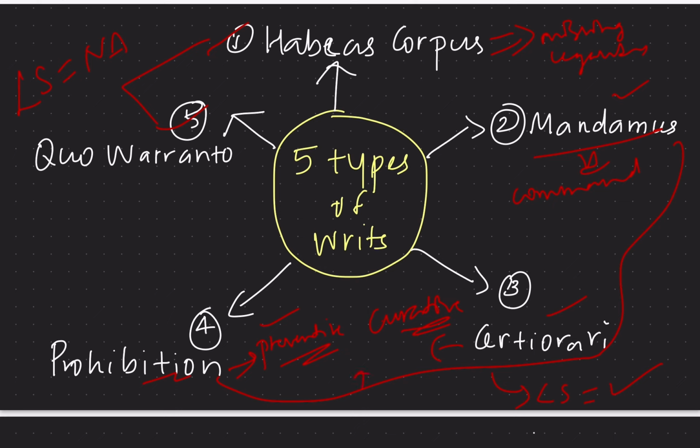and quasi-judicial bodies. And this quo warranto, that is to check with what authority that person is holding the public office, to check that we can use the writ of quo warranto. And this completes Article 32 of our Constitution. That is, the right to constitutional remedies is completed.